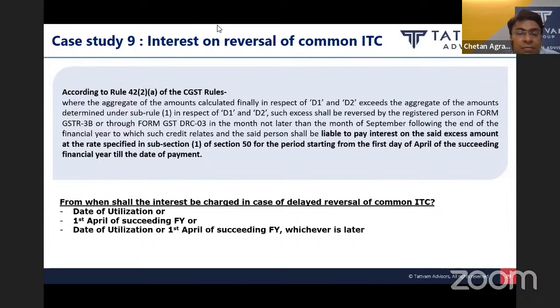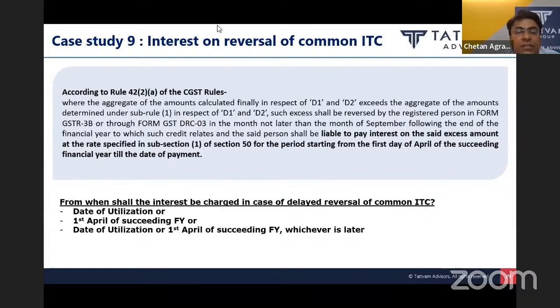So they have referred to section 50 sub-section 1, which is related to interest liability on payment of output tax liability. But in our view, since this liability relates to ITC, we need to refer to section 50 sub-section 3 also.